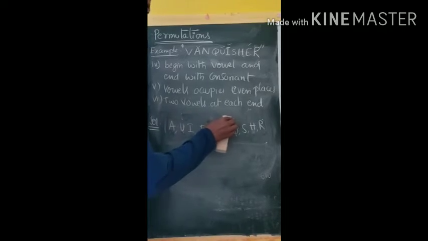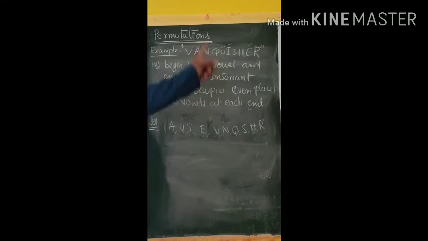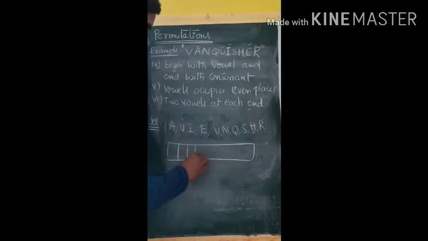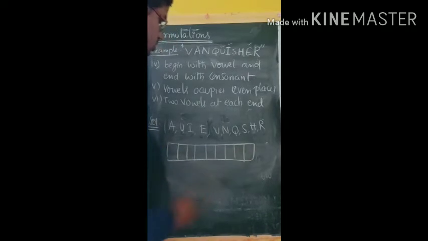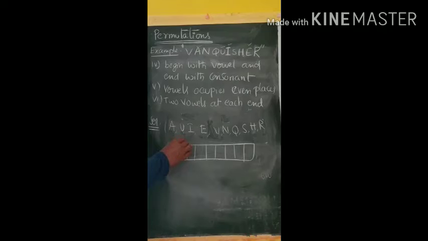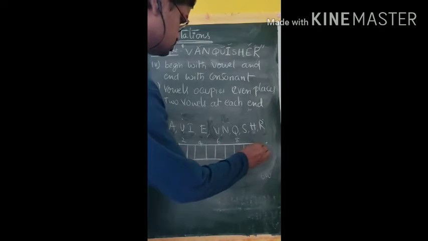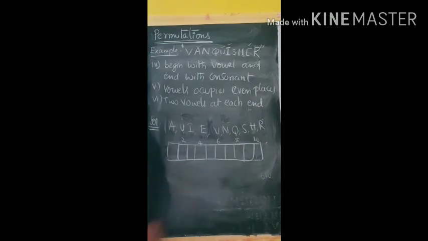Vowels occupy even places. So even places are the second place, fourth place, sixth place: 2, 4, 6, 8, 10. So a total of 5 places are available in this. Total how many places available? 5 places. So 5 even places are available.